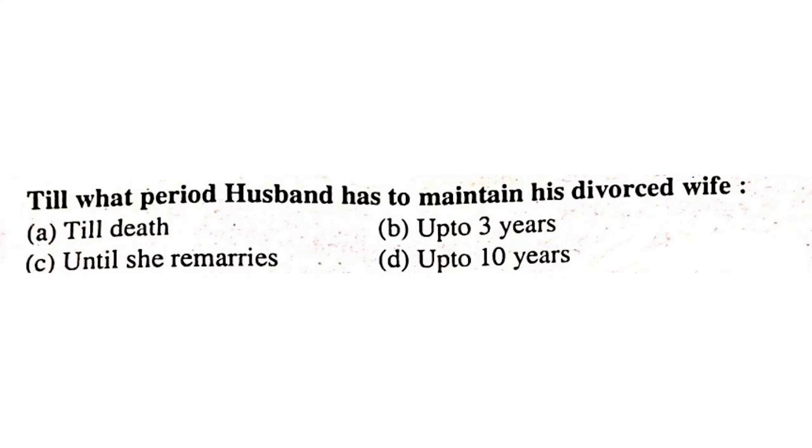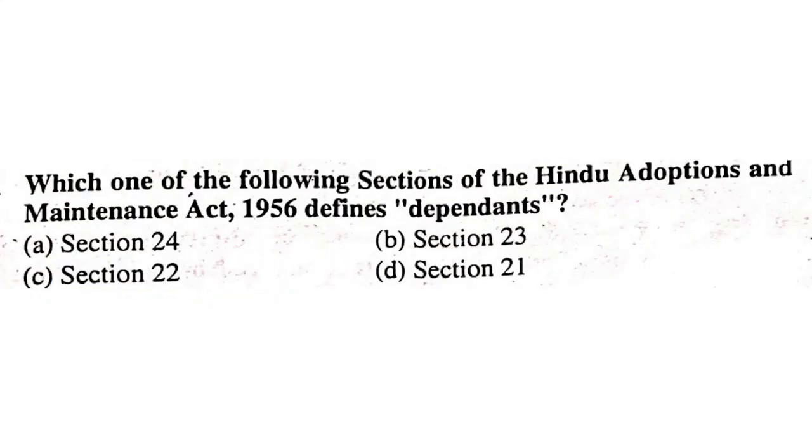Till what period does a husband have to maintain his divorced wife? Till death, up to 3 years, until she remarries, up to 10 years. As per this Hindu Adoption and Maintenance Act, the husband has to maintain his divorced wife until she remarries. This is the answer. Which of the following sections of the Hindu Adoption and Maintenance Act 1956 defines dependents? Section 24, 23, 22 or 21? It is section 21. Section 21 defines the dependents.